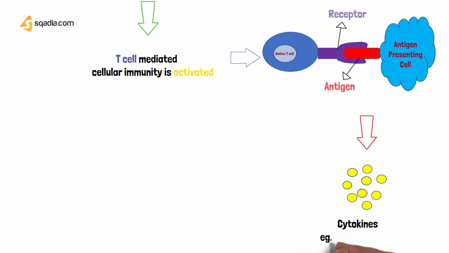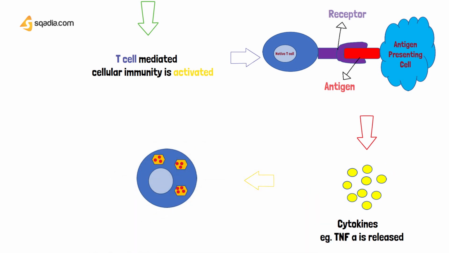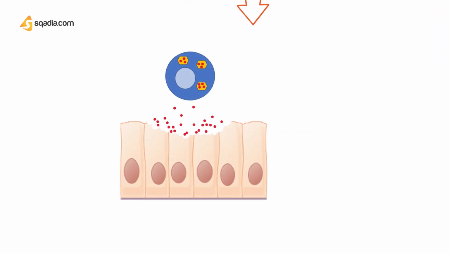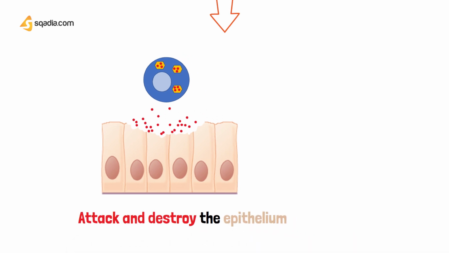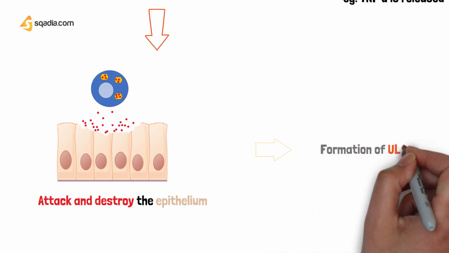These cytokines include tumor necrosis factor alpha. Now, these cytokines are going to trigger a production of cytotoxic T-cells. These cytotoxic T-cells are now going to produce substances which are going to be attacking and destroying the oral epithelium, thus causing an ulceration.